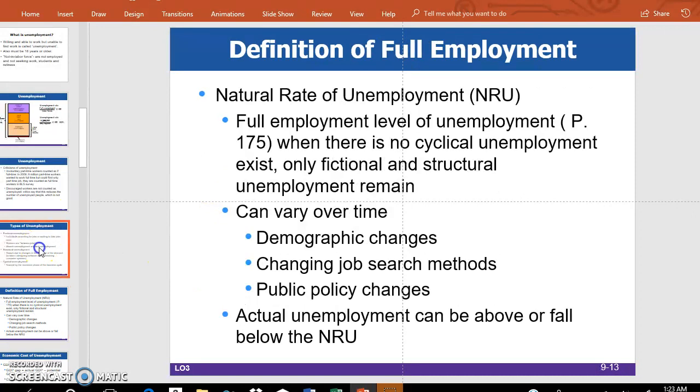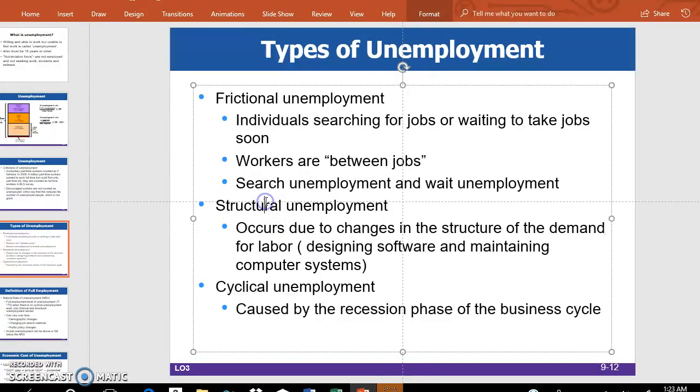Then the next type of unemployment we call structural unemployment. Structural unemployment happens due to changes in the structure of demand for labor. You see, employers want to hire workers, but what if the workers they are looking for don't have the skill they are looking for? They have people, but people do not have the right type of skills sought